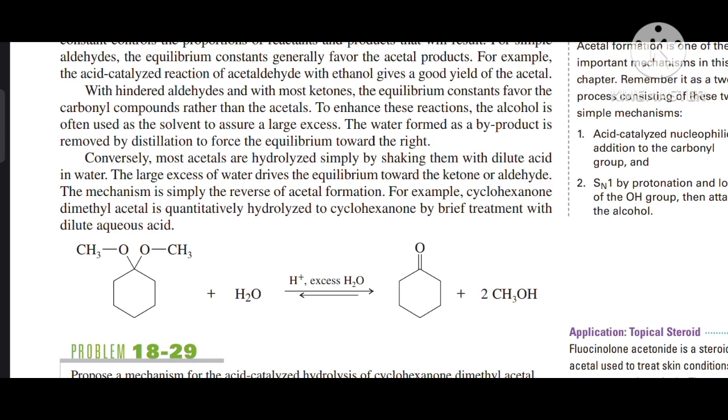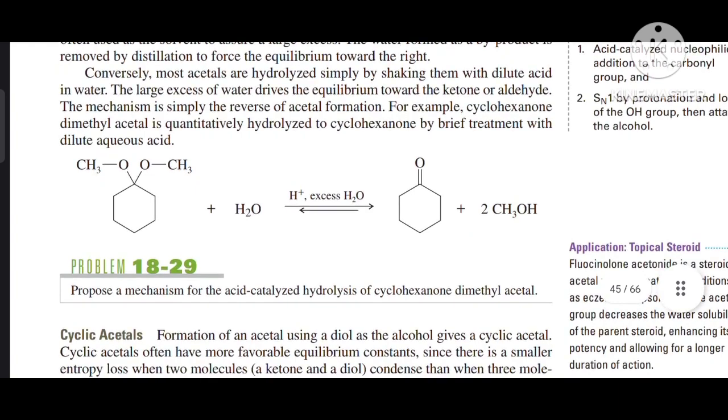Conversely, most acetals are hydrolyzed simply by shaking them with dilute acid in water. The large excess of water drives the equilibrium toward the ketone or aldehyde. The mechanism is simply the reverse of acetal formation. For example, cyclohexanone dimethyl acetal is quantitatively hydrolyzed to cyclohexanone by brief treatment with dilute aqueous acid.